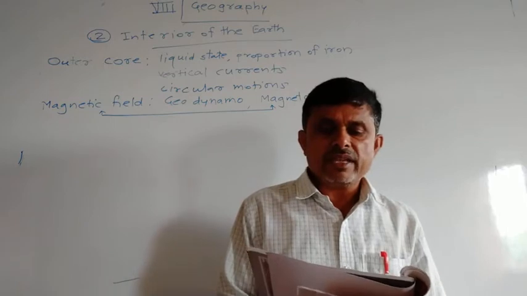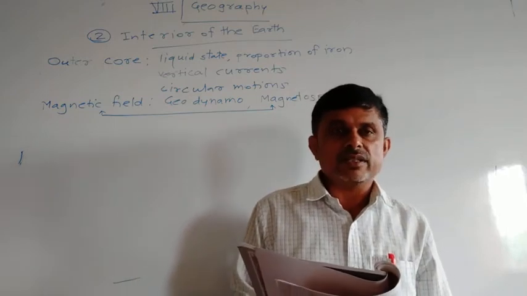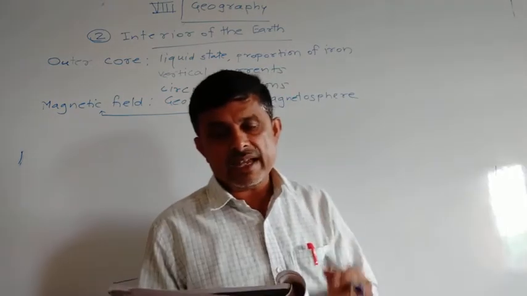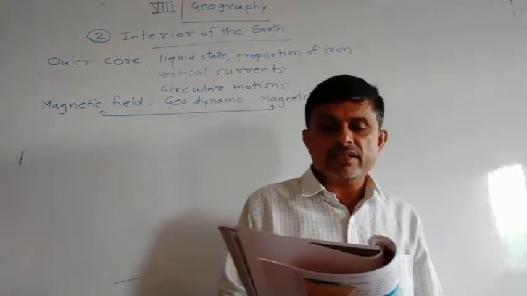This is the fifth and an important sphere of the Earth.